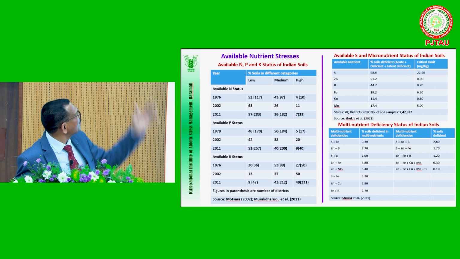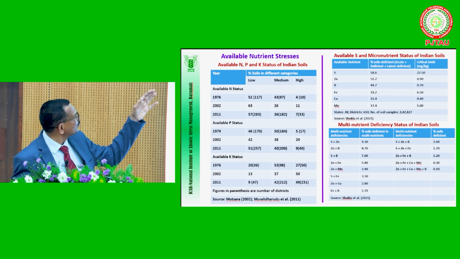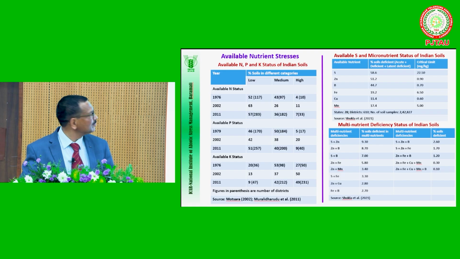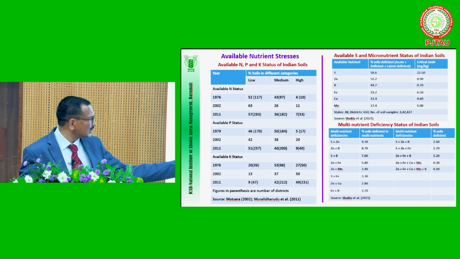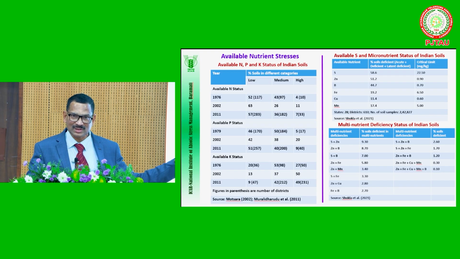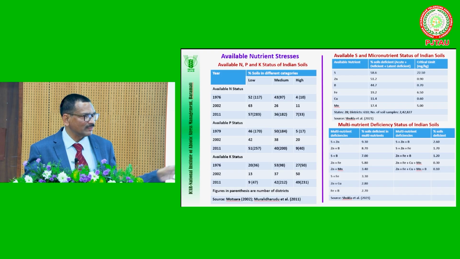They developed the map in 1976, then in 2002 Motsara published one soil fertility map, again in Fertiliser News at that time. And in 2011, Dr. Muralidharudu, of course I was also part of that development. We collected the soil health card data from all over the state for the previous 5 years, that is 2006 to 2011, and compiled it.